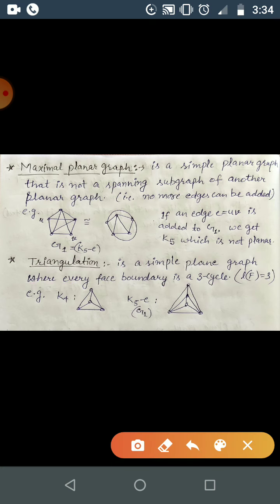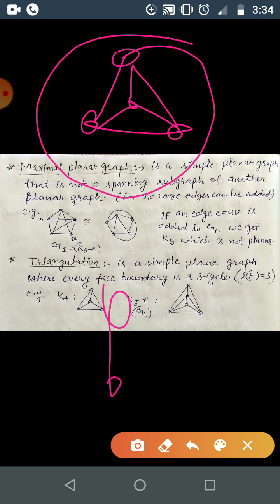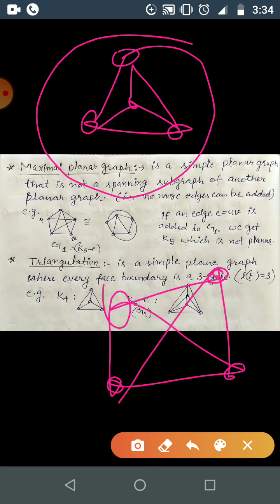For example, this K4 is a triangulation. So the triangulation of K4 is this one. And if you draw this one, this is not a planar embedding of the planar graph K4, but this is a planar embedding, and this also forms a triangulation.